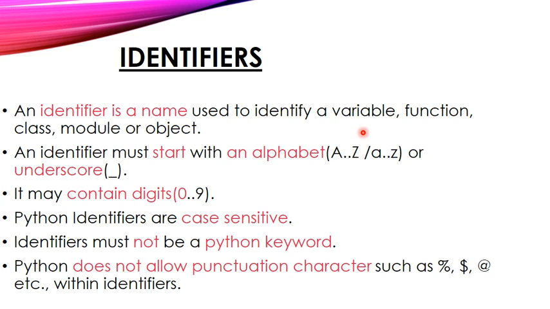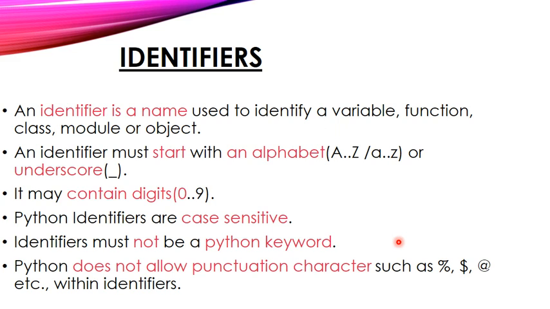Okay, so what was given in this slide is, a variable name is an identifier, or function name or class name or module name, object name. These all come under the category of identifier. An identifier is a name which is used to identify the variable. It may start with a capital letter or a small letter, and an identifier may be full of capital letters or full of small letters, and underscore is also included.